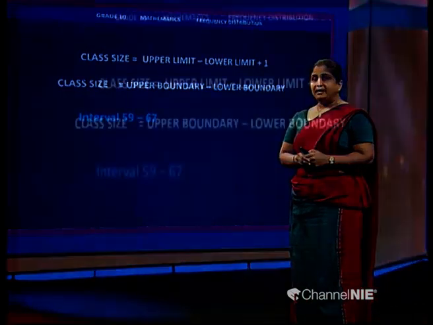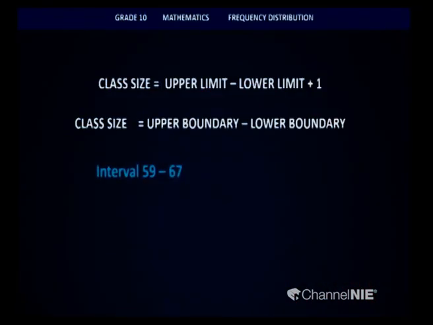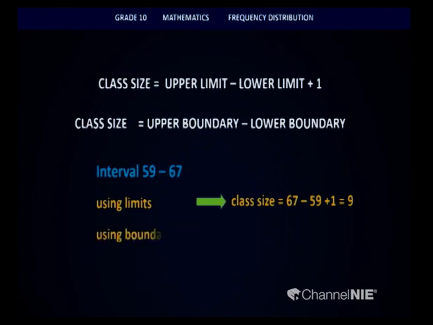Now, if I take an example, children, the class interval 59-67. Using limits, if I do this, this is what I will obtain. Notice children, I am adding 1 to that, thereby only I am getting my answer. If you use boundaries, you can straight away simplify and get the answer 9.